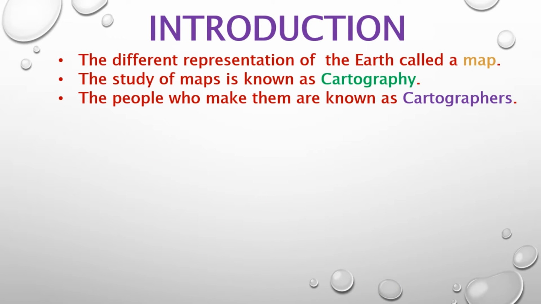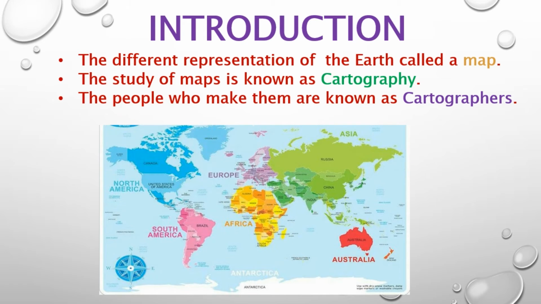These are the general information about maps. Maps are different representations of Earth. One who studies maps is called cartography. The person who makes the maps is called a cartographer. Those cartographers only make the maps. See, here is an example of a map. This is the world map.